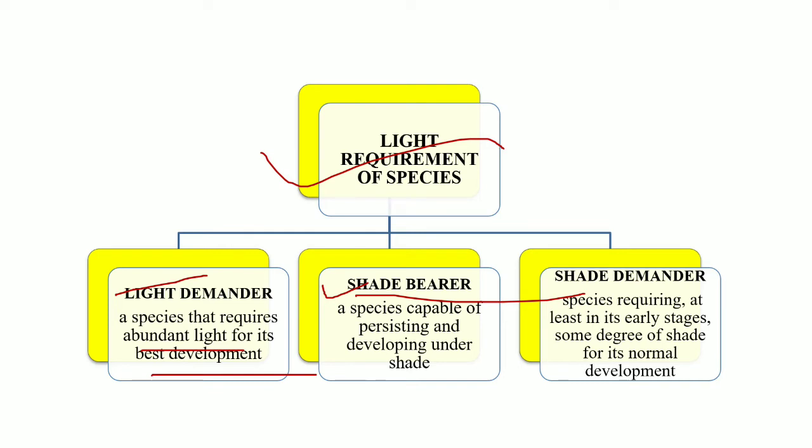Okay, so the species which are capable of persisting and developing under the shade are known as the shade bearer. Okay, then we have the shade demander. Shade demanders are the species which, at least in their earlier stages, need some degree of shade for their normal development. Okay, so those tree species which demand shade are known as shade demanders.